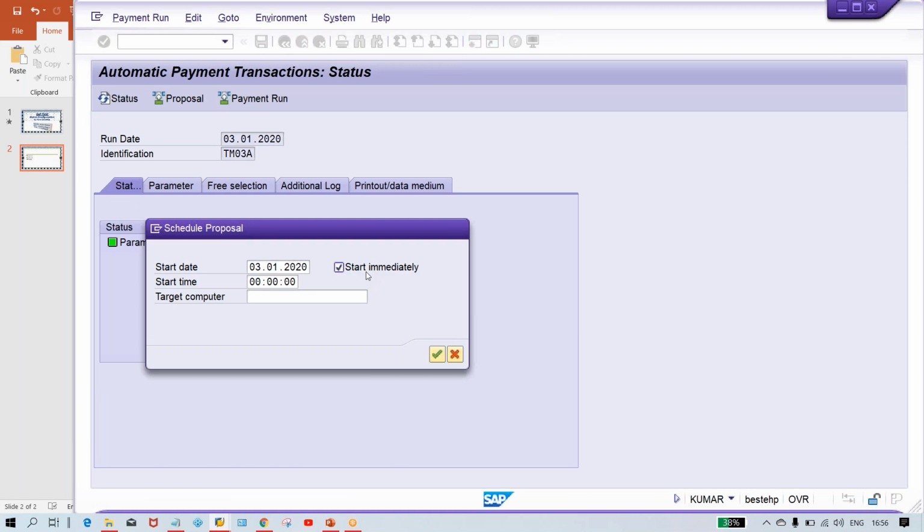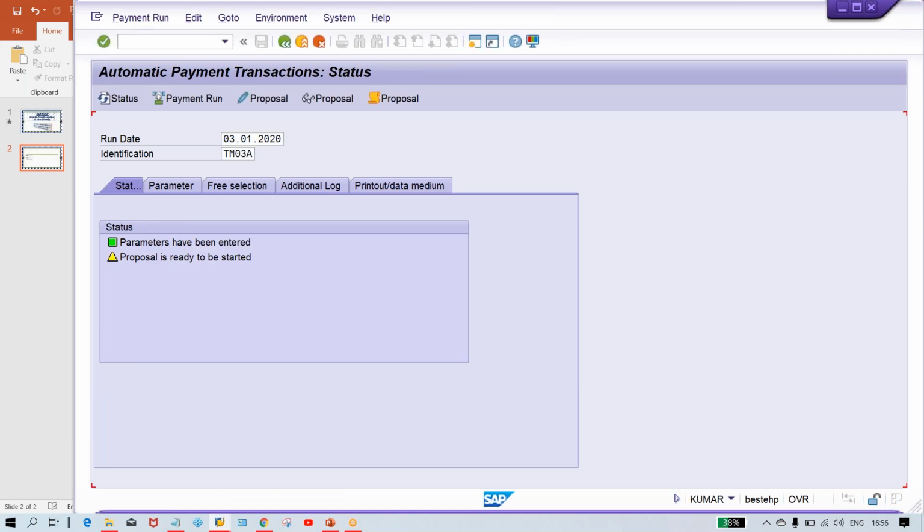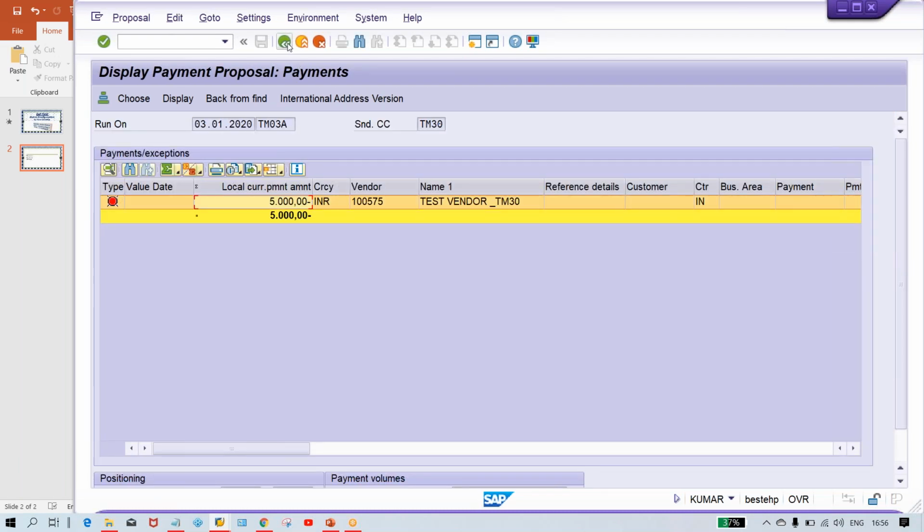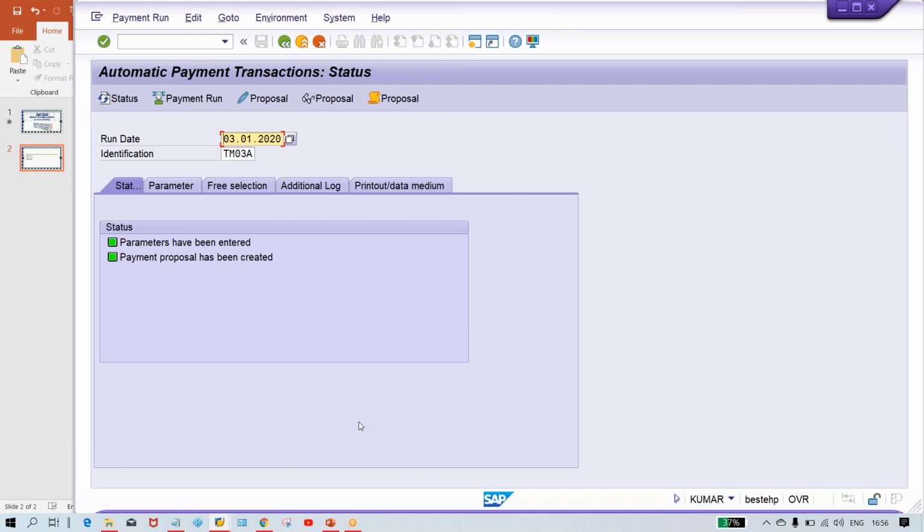So start immediately, press enter, proposal created. If you want to see that, look at your display proposal here itself, you can come to know. So where is the problem, guys? Okay, the problem is there, right? The multiple problems will be there, guys.